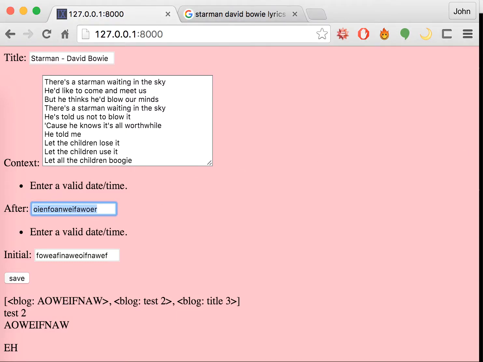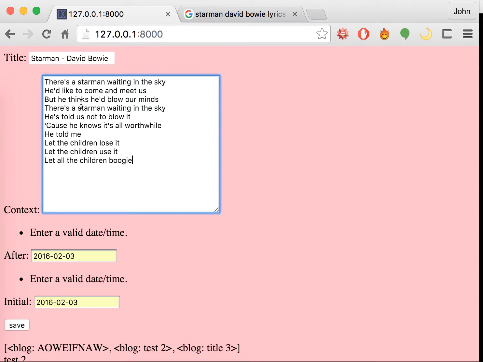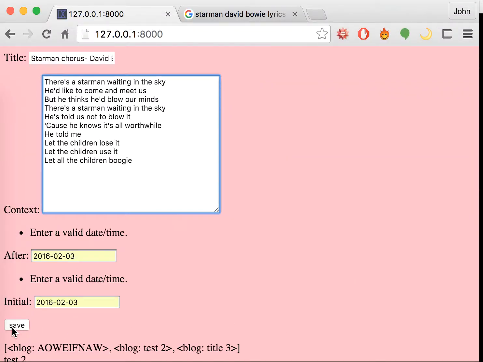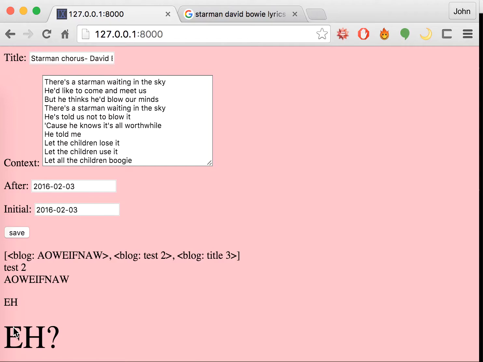And the way you're going to do that is you're going to say 2000 or whatever, like that. So that's a valid date time format. Okay, so now everything should be good. We got a nice little context here. I'm going to say chorus. Okay, so oops, not save. Now I'm going to click save. Here, bam. And it doesn't say that it is saved yet, but it is saved.